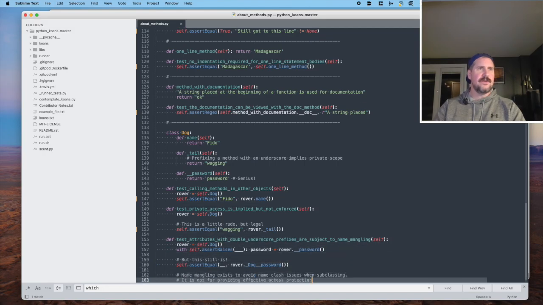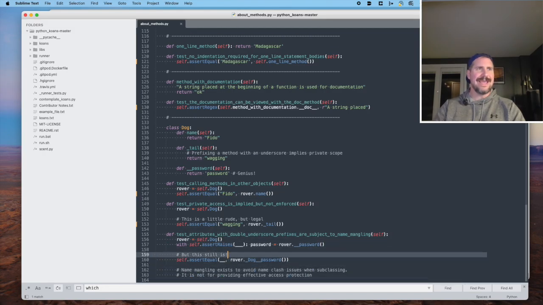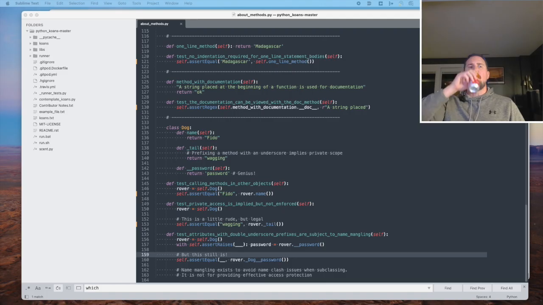Test attributes with double underscore prefixes are subject to name mangling. I don't know what that is. Is that an actual thing, or is it just subject to mistake? What is name mangling in Python? Name mangling in Python is a mechanism that automatically modifies the names of class attributes, variables, and methods that start with two leading underscores and at most one trailing underscore. This modification is done to help prevent name collisions in subclasses and to indicate that these attributes are intended for internal use within the class. Okay.